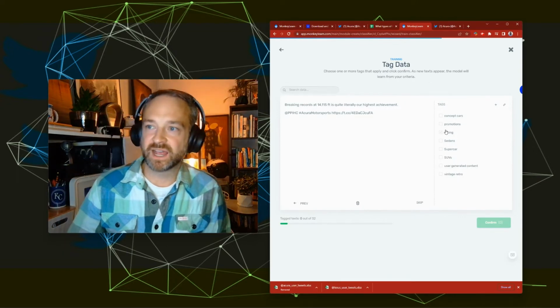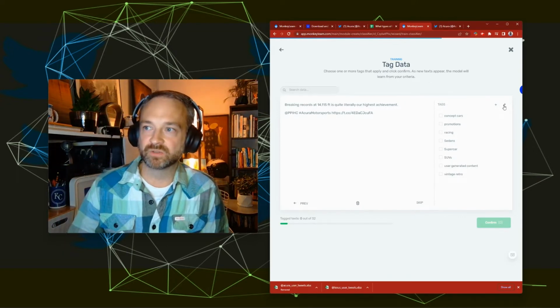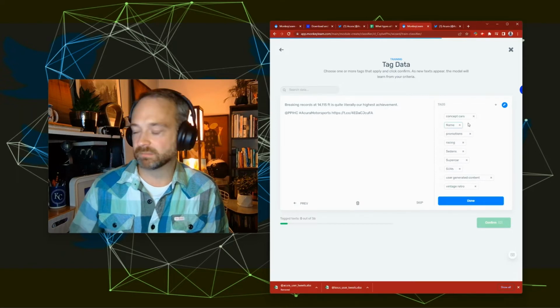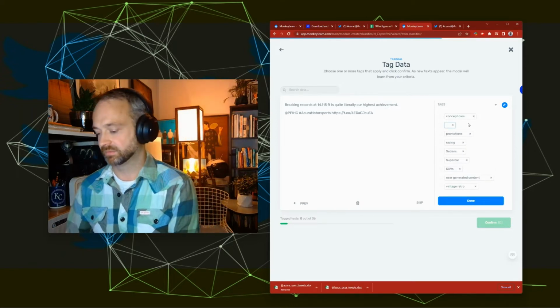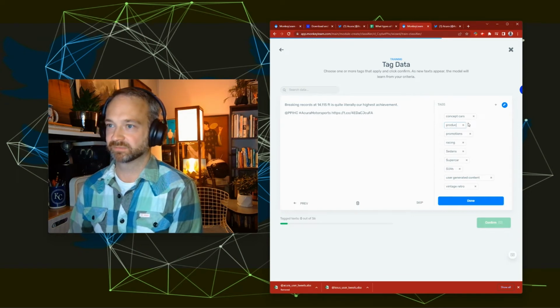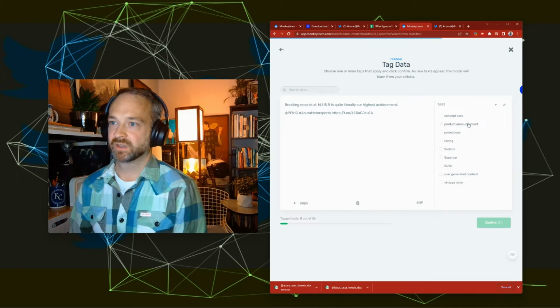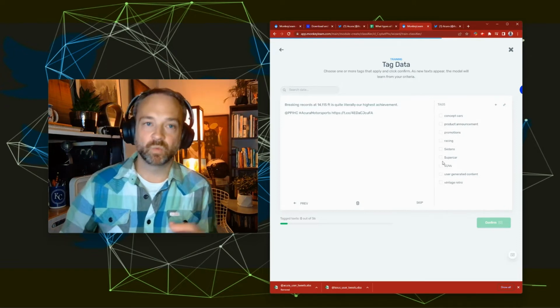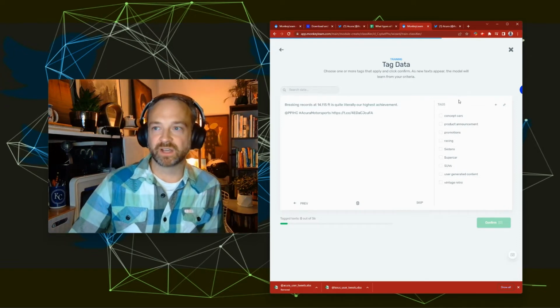So we've got our tags on the right. There are 2 modes. You can click that change pencil to put it in the change mode, and you can do the plus and add a new one. So maybe we do product announcement and hit enter. Okay, so what's going to happen is it's going to start to learn how the model is working.